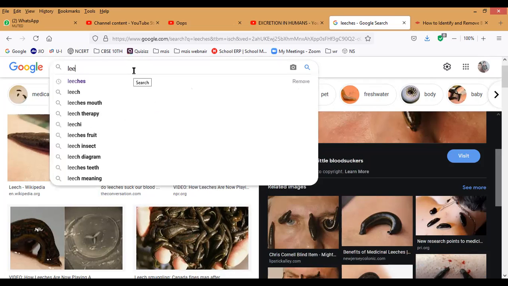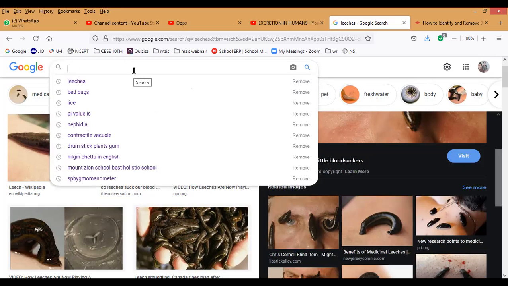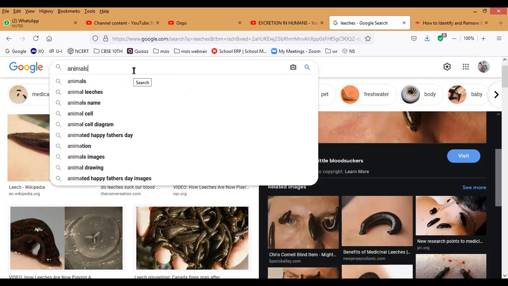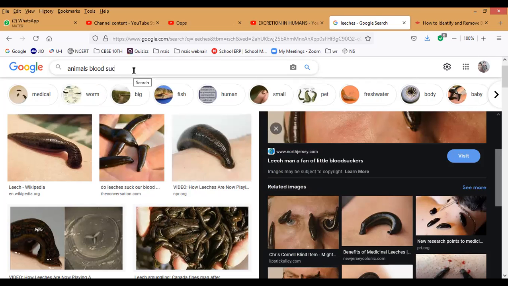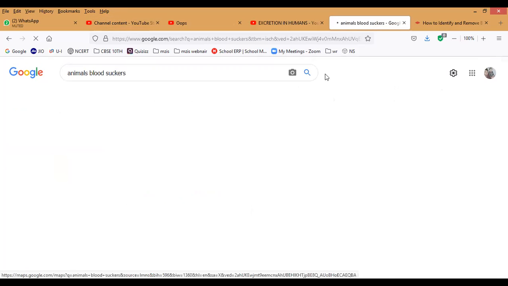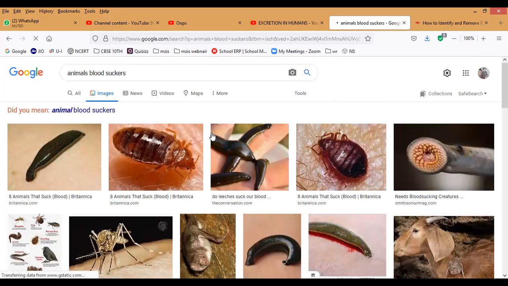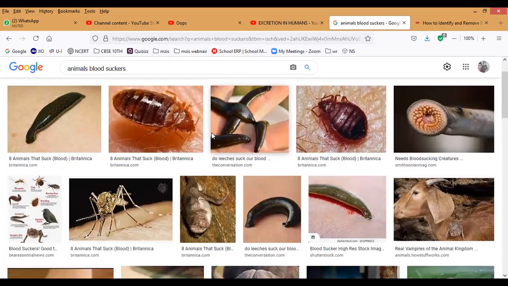As well as that, you can see animal blood suckers. I will show you that also. Some name we can call it as animal blood suckers, those small ones. That name I forgot, but I will show you. Wait, I will show you.